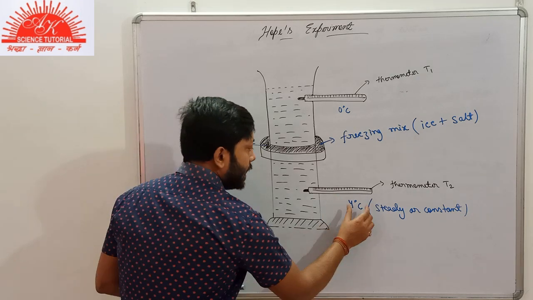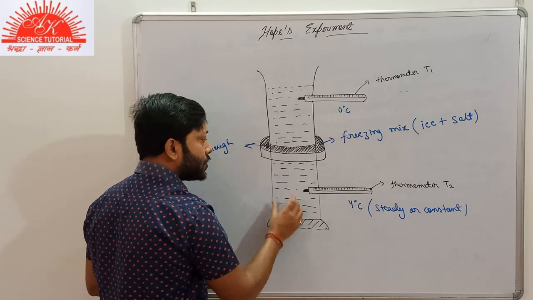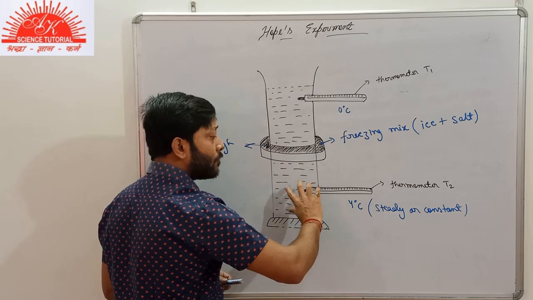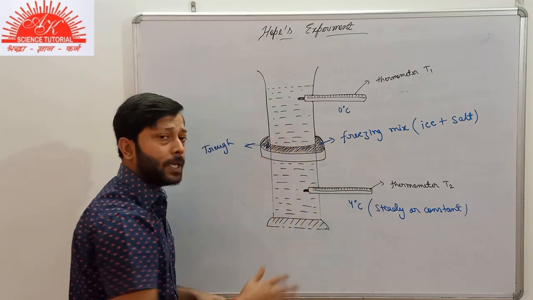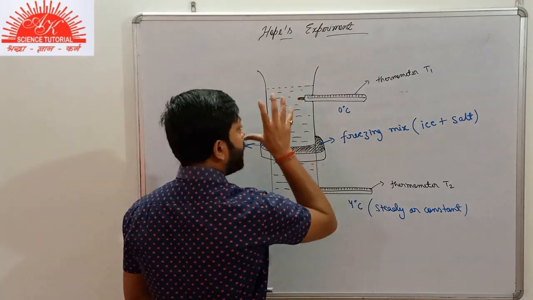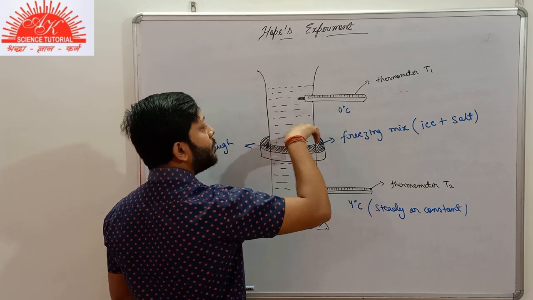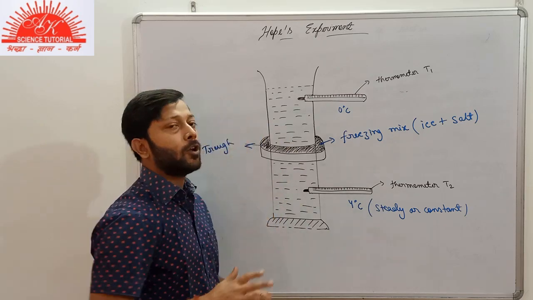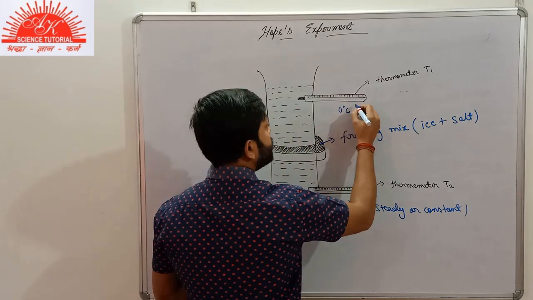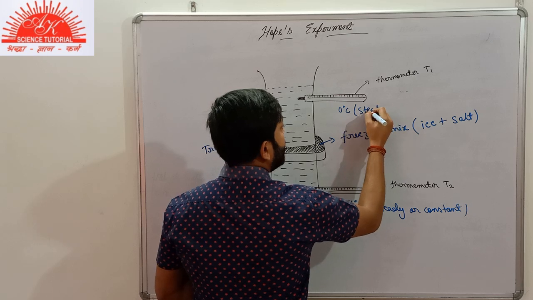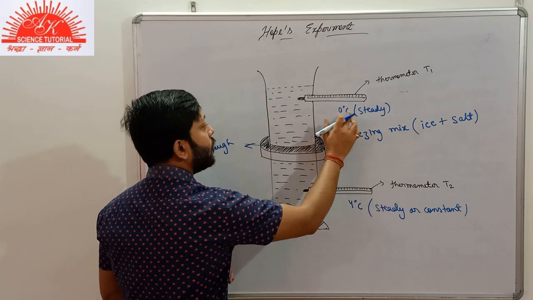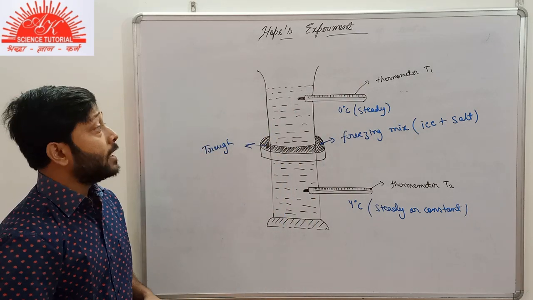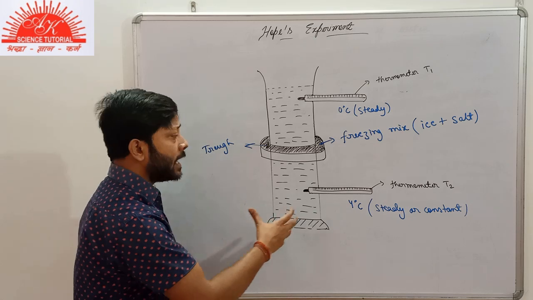What do we conclude here? In the lower section, the temperature will fall from 20 to 4 degrees Celsius, and then it will be constant. In the upper section of the cylinder, the fall in temperature will be from 20 degrees Celsius up to 0 degrees Celsius, and then it will also become steady. Now we will discuss why this happens.